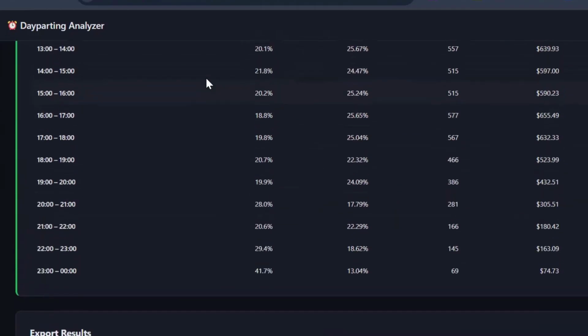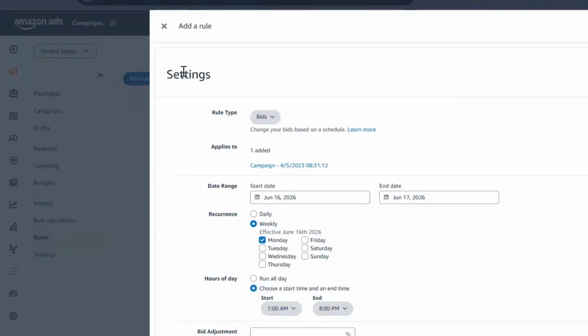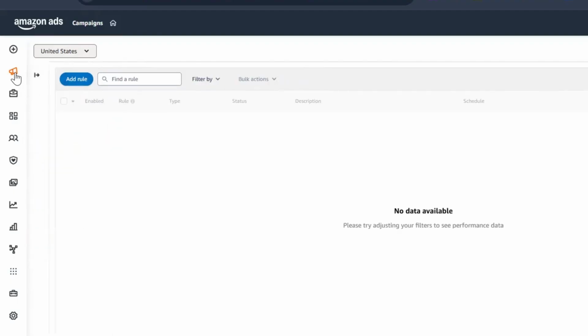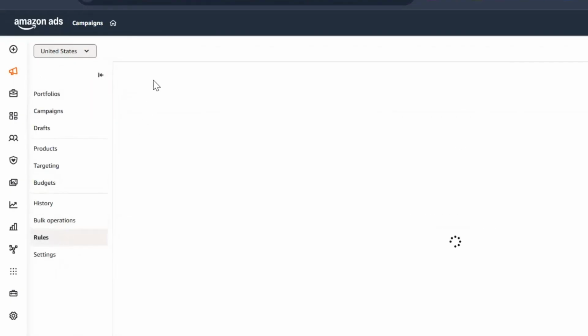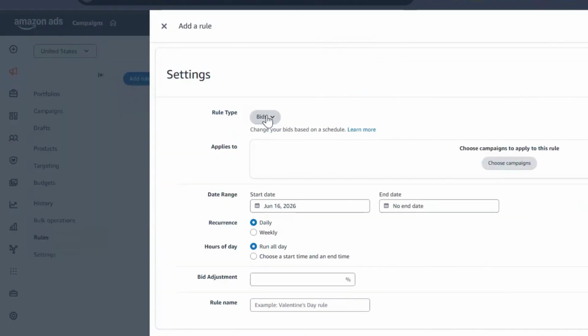I'm now going to show you how you can simply add all these rules and what we just learned from our analysis to the Amazon Campaign Manager. To simply select and set rules for your dayparting, once you go into Campaign Manager, you would see this drop down thingy. Click on that, click on rules, and it will then take you to add a rule. Click on add a rule. Rule type would be bids because we are now increasing bids. We're not increasing budgets or targets.